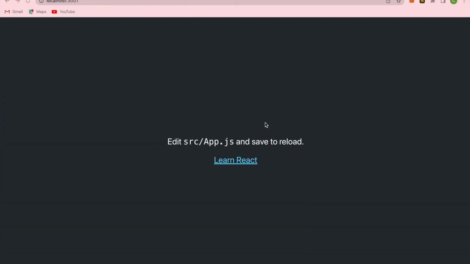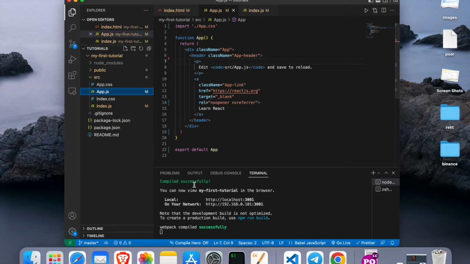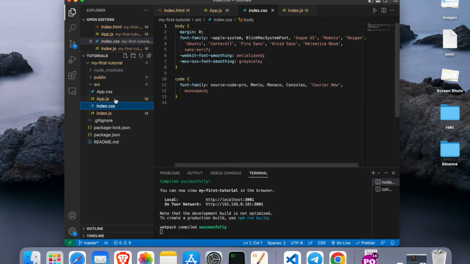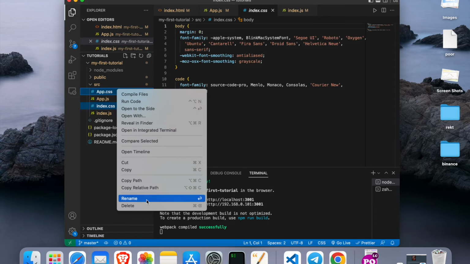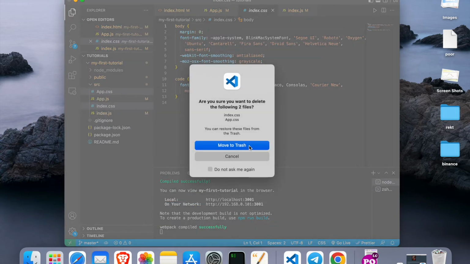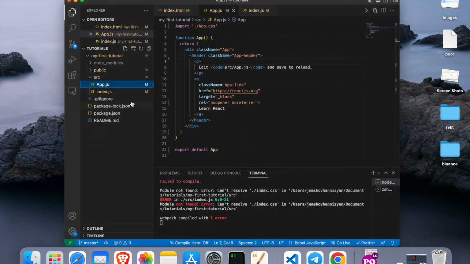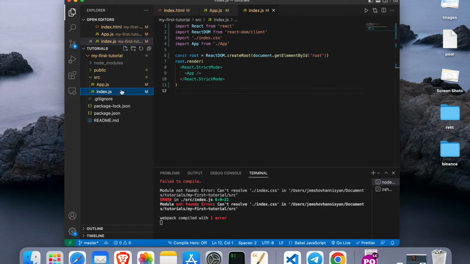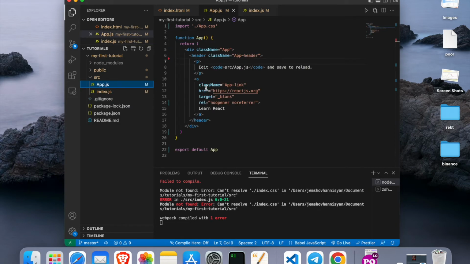All right, and if we go back, we see that now we are rendering it, but we have deleted this logo icon, but still it's getting compiled successfully. All right, so let's delete this styling as well, because we are not gonna touch the styling in this video, so we don't need it. All right, now it's simple. We have app.js and then we have index.js. We just have these two files in here.